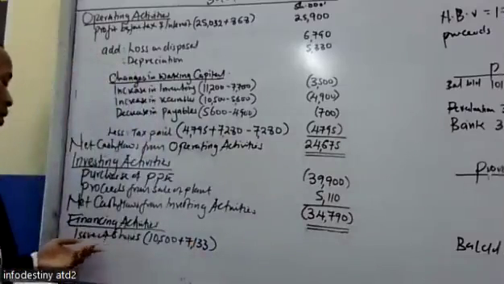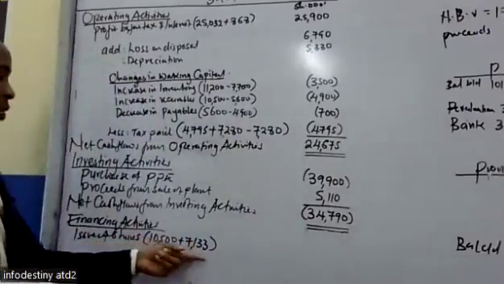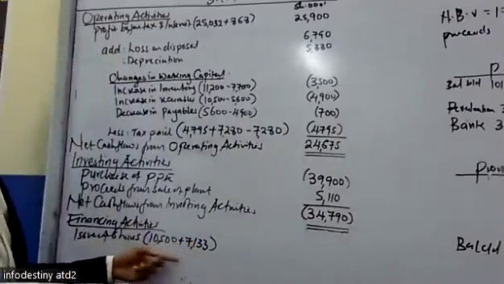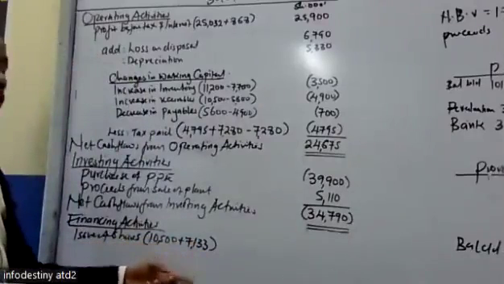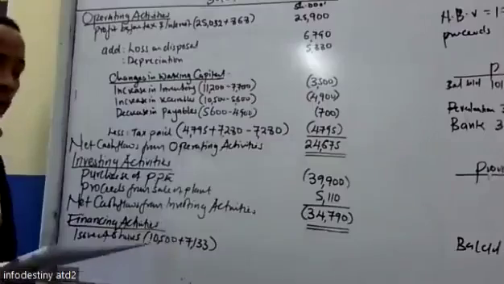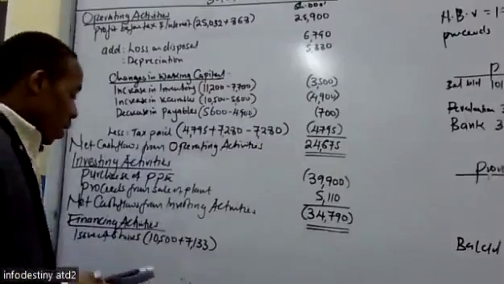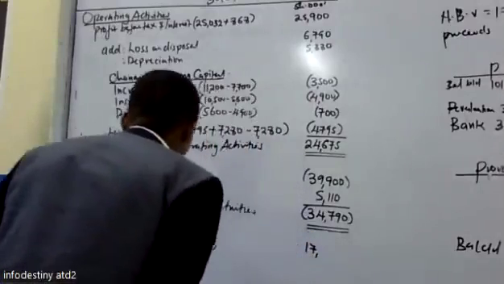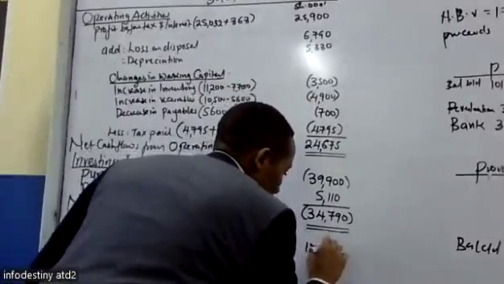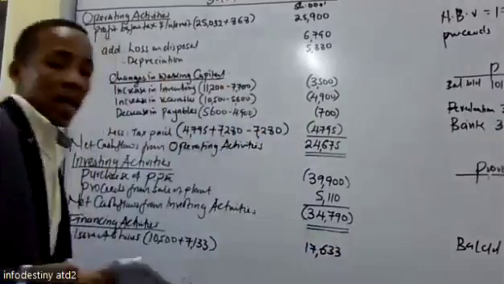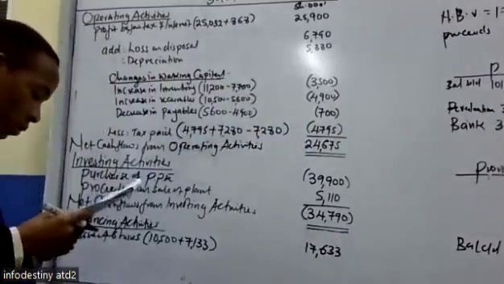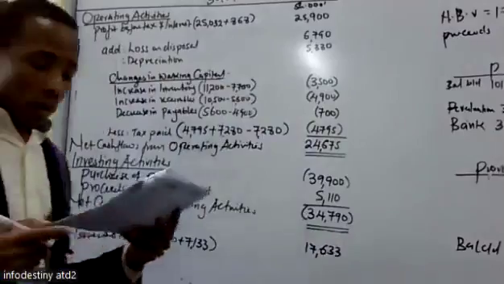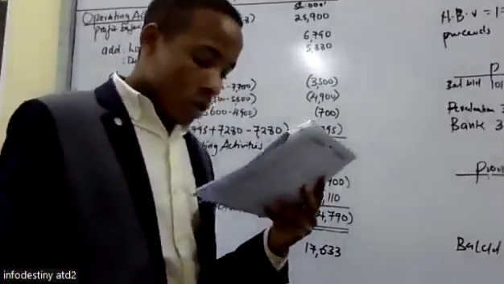Then we get the total. We have the increase in the share premium plus the increase in the share capital. This is the total amount that they received from the issue of shares. So this one will give us 17,633, and that is an inflow. Then we check on the loans.